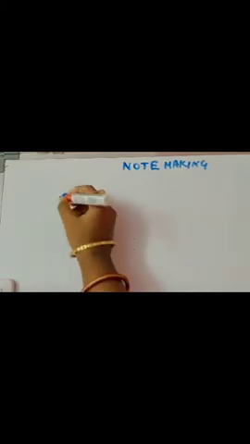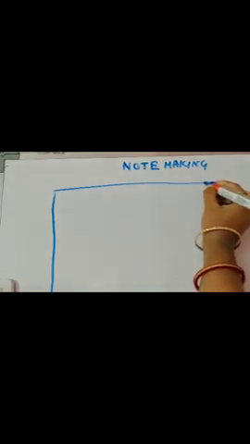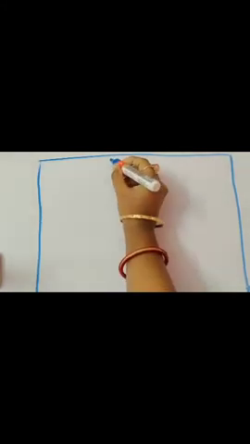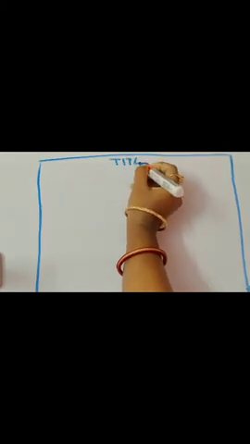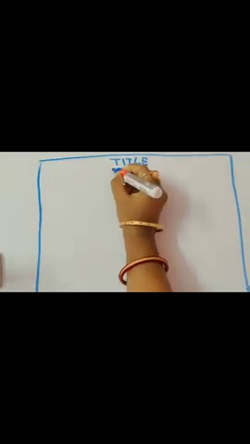First of all, you do one thing: you draw a box. Like in the case of advertisement, I told you that you needed to draw a box. Here also you need to draw a box. If you remember from the last video of mine, I told you that the title should always come in the middle. The title should be in block letters, and it should mandatorily be underlined.